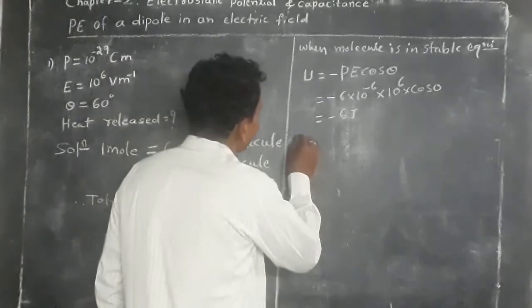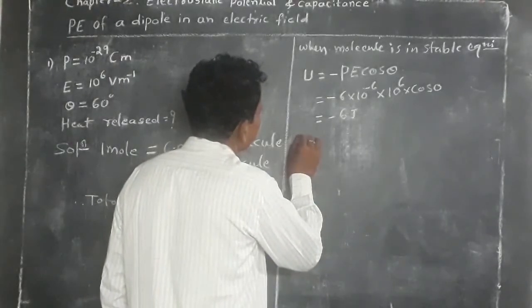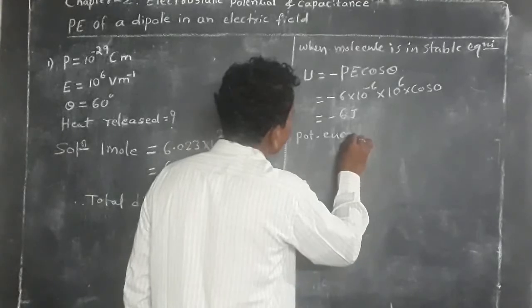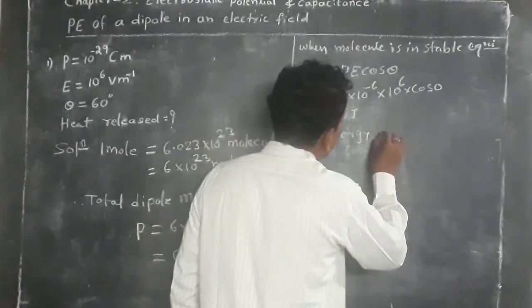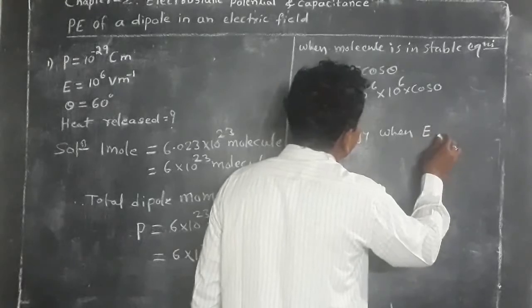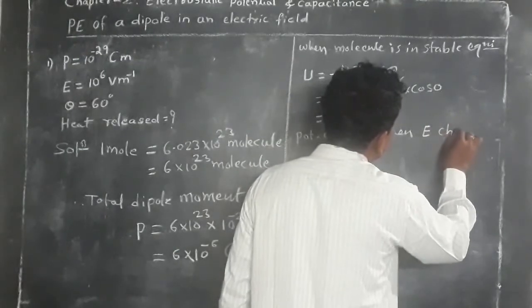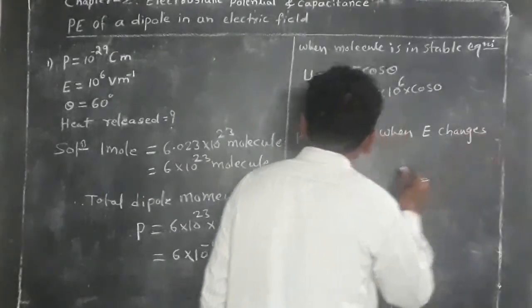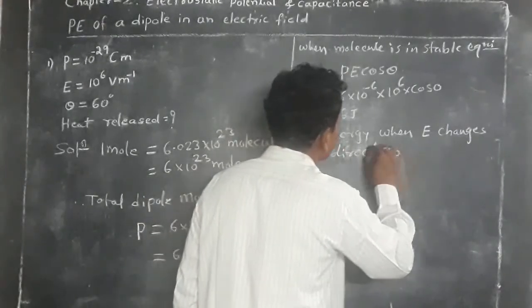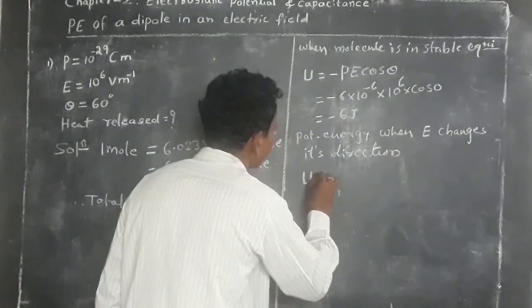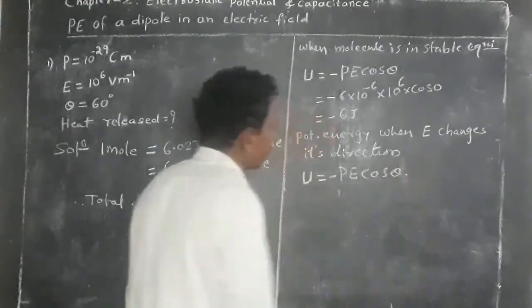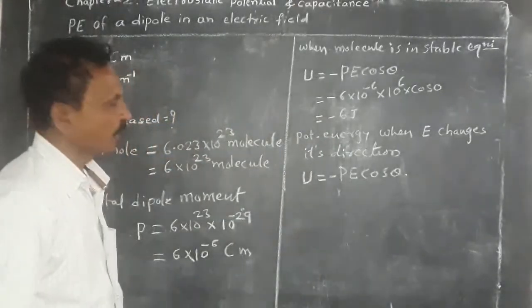Then the potential energy, when the electric field changes its direction, is U equal to minus PE cos theta, because potential energy of a dipole is given by minus PE cos theta.